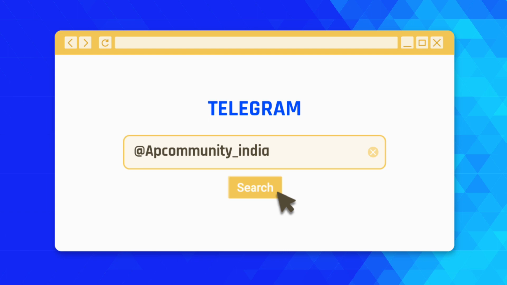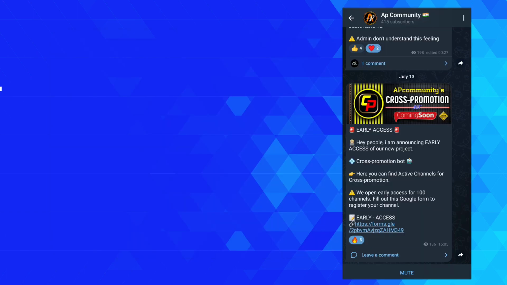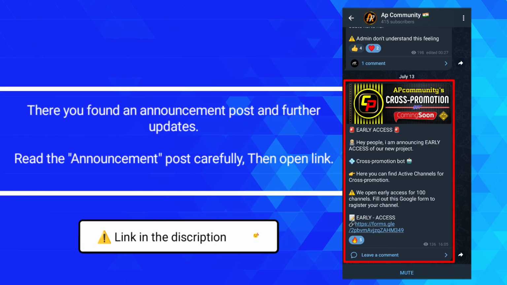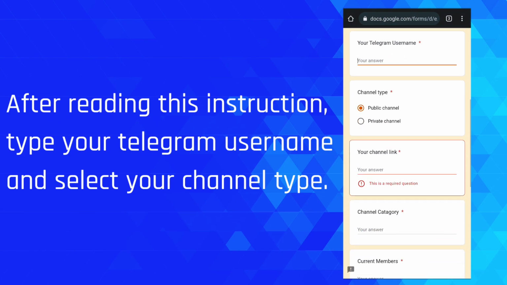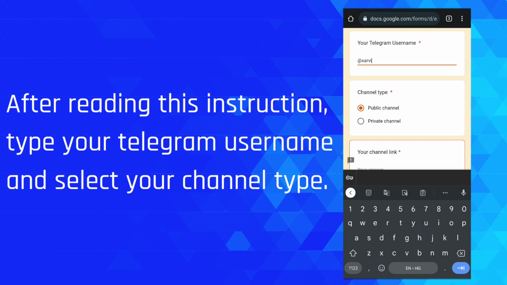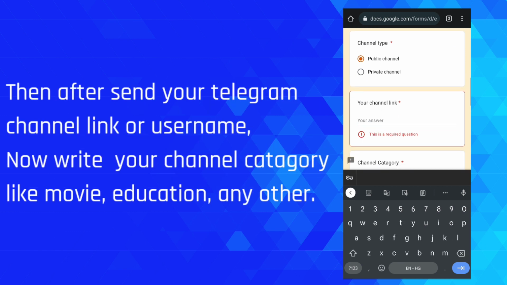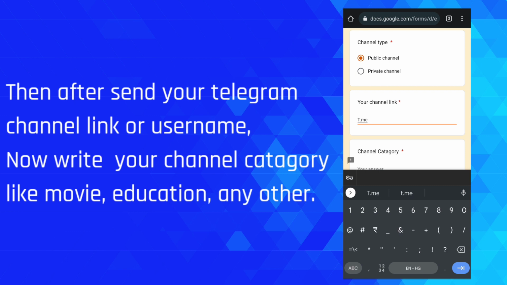First, join our Telegram channel Apcommunity. There you will find an announcement post and further updates. Read this post carefully and open the link. After reading all the instructions, type your Telegram username and select your channel type. Then send your Telegram channel link or username.